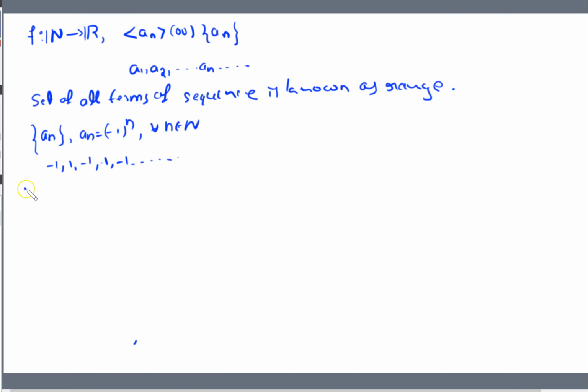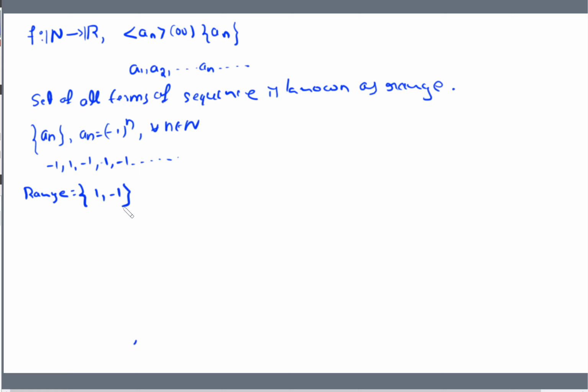Now the range of the sequence is just 1 and minus 1. This is the range of our sequence, the collection of all the terms of that sequence. Repeated terms we cannot write, different terms only, 1 and minus 1.